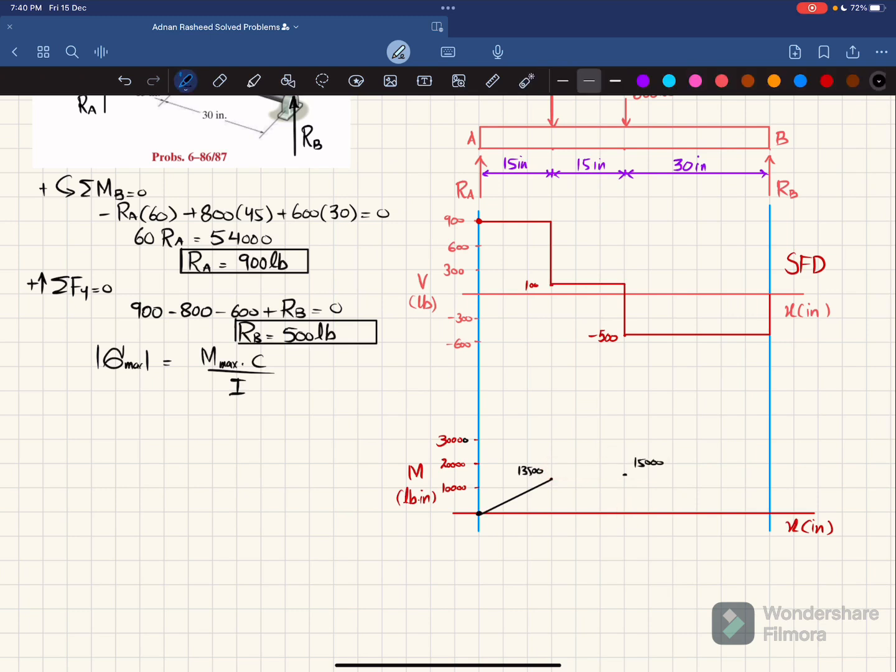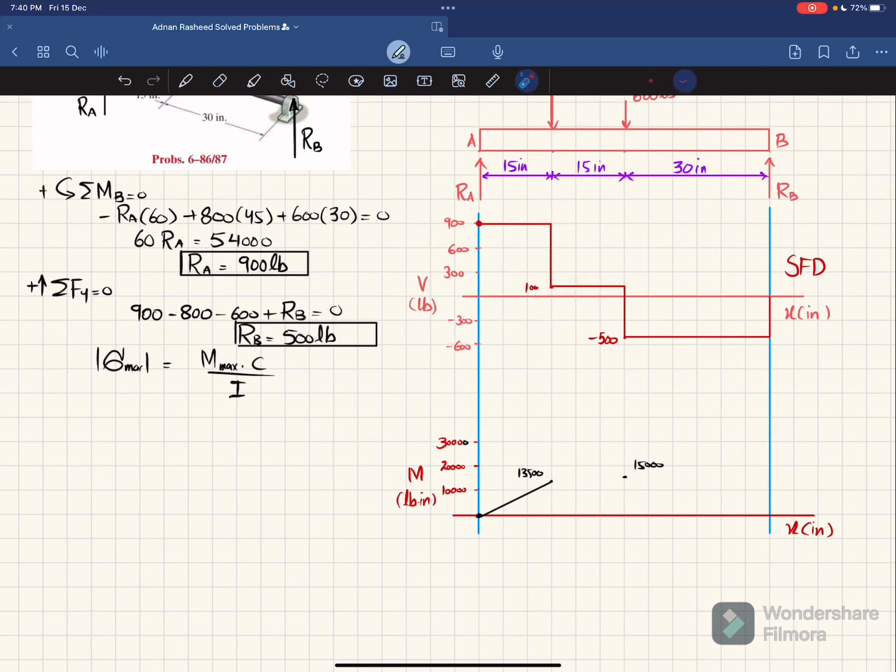This is 15,000. So you can see the shear force is a horizontal line, so bending moment will be 1 degree higher and its slope will be increasing, and it will be a straight line like this. You can join these 2 points.